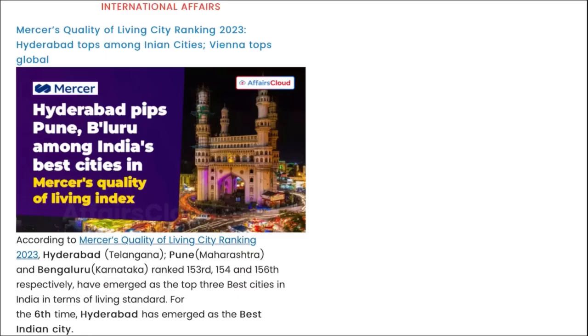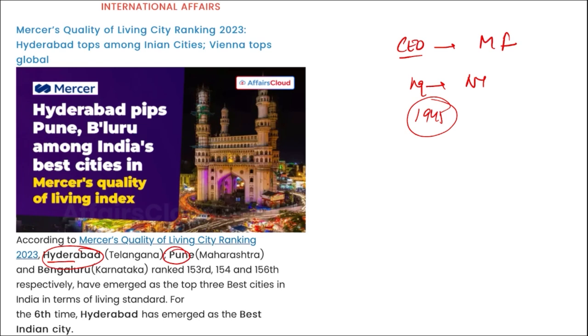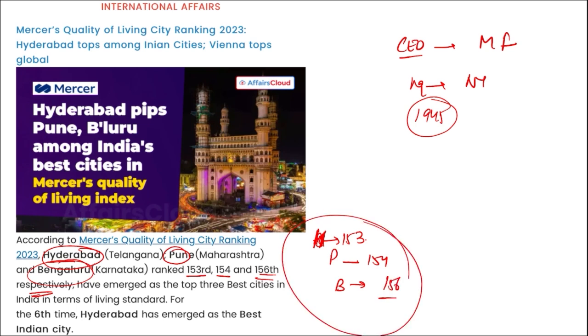If we talk about Mercer, who is the chief executive officer here? Martin Furland. Headquarters will be in New York, USA, and it was founded in 1945. And if we talk about the ranks of Hyderabad, Pune and Bangalore, they are 153, 154 and 156 respectively.